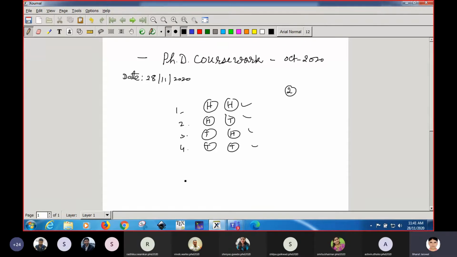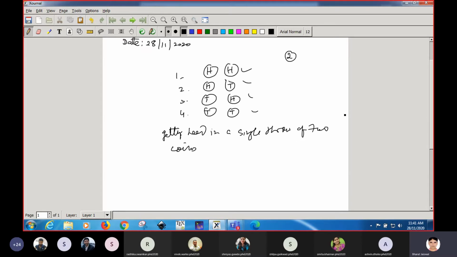Now the question is, if my success is getting head in a single throw of two coins, then what will be the value of this head?